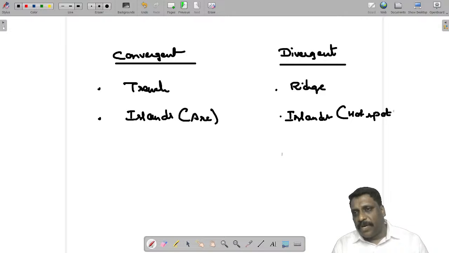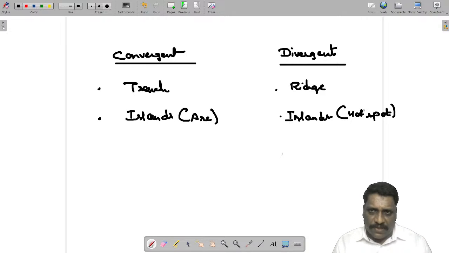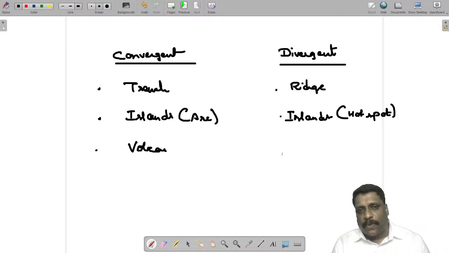Hotspot itself is a separate concept, which we may see in some other discussion. You call them hotspot islands. Here also you do have a volcano, and here also you have a volcano. But one small difference is there.